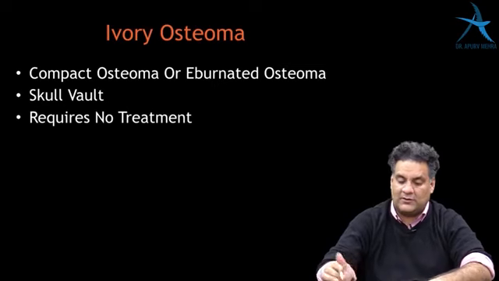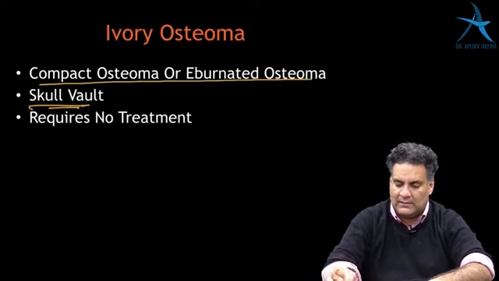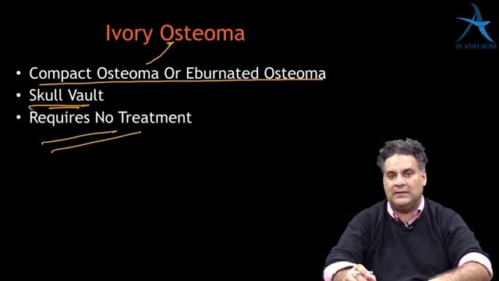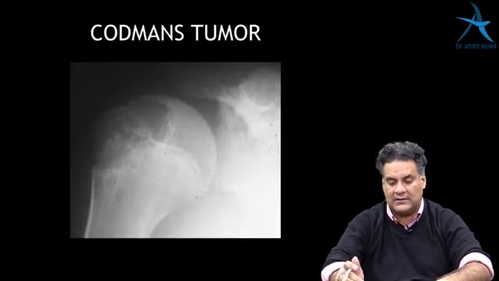One of the varieties of osteoid osteoma which is asymptomatic is seen on the skull, called compact or eburnated or ivory osteoma. It is one disease which requires no treatment. It's an incidental finding. They are like dots on the skull which can be seen.